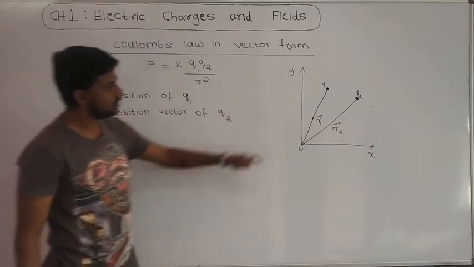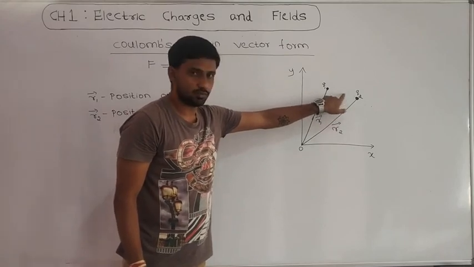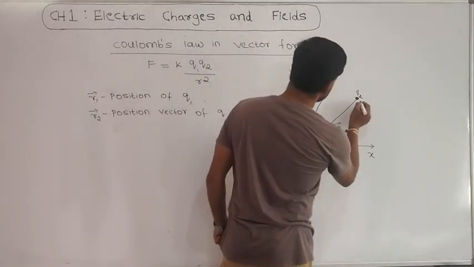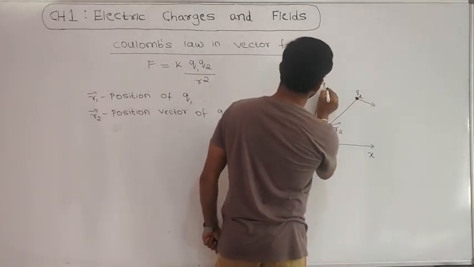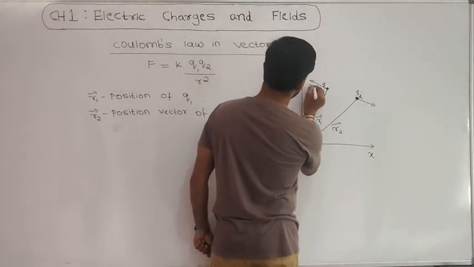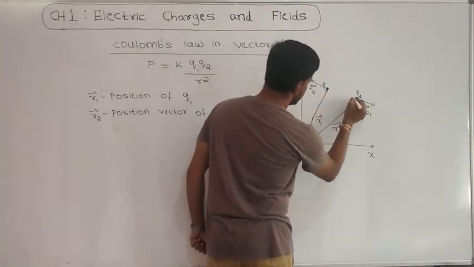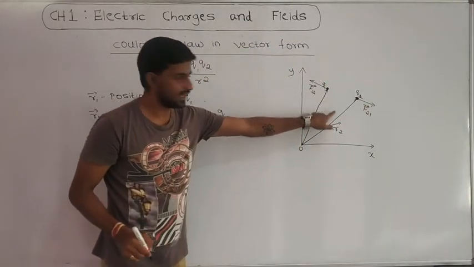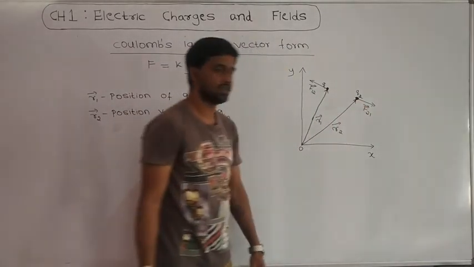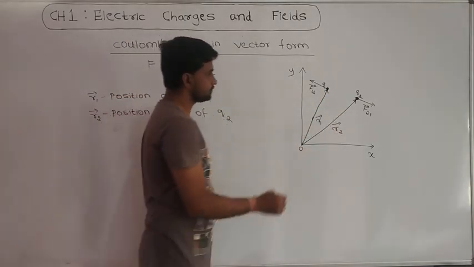Okay. See here, the two point charges are like charges. If you assume that the two point charges are like charges, then we will observe a force of repulsion between them like this. This is the force of repulsion. This one can be represented as F12 vector, and this one as F21 vector. So you should denote the direction for the position vectors also by marking arrows like this. And see, there is a displacement between q1 and q2.